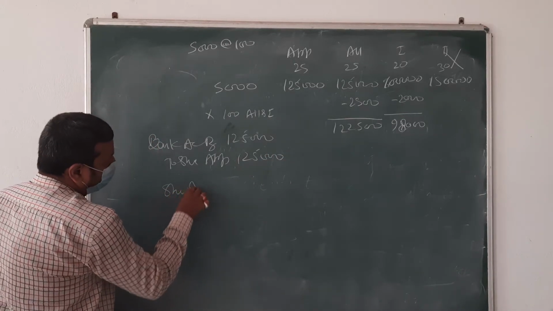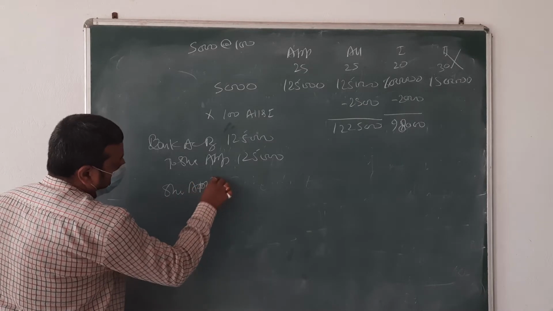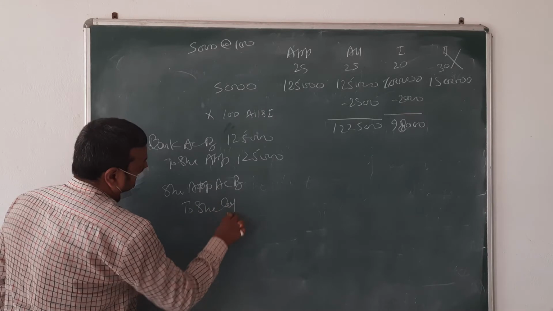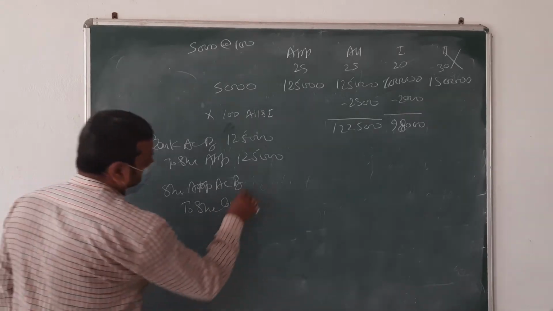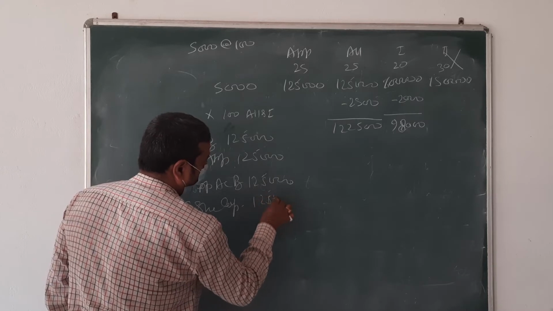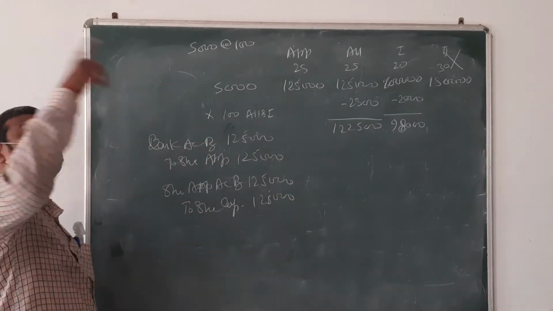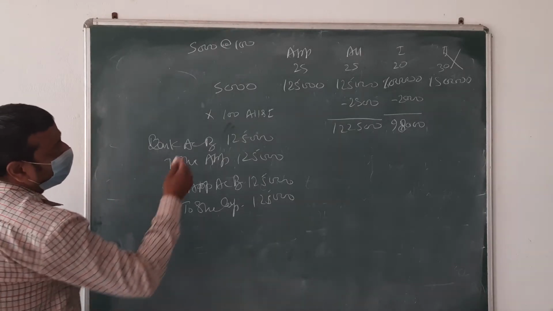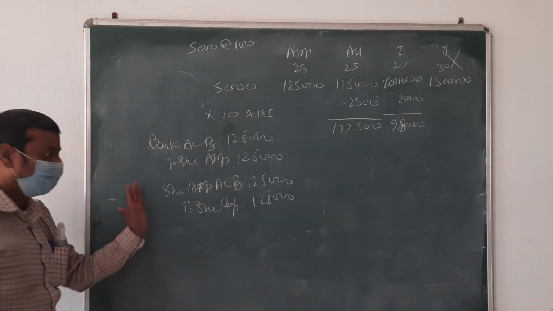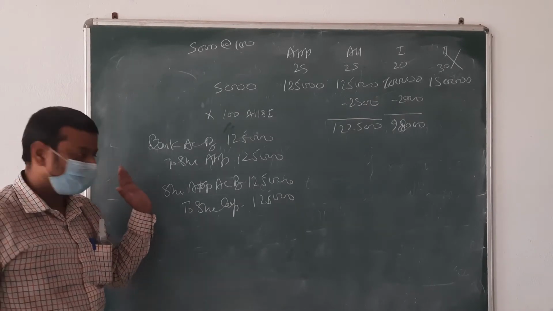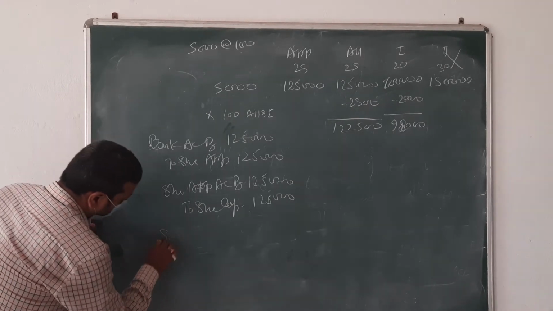Then share application account debit to share capital, same amount. Are both entries clear or not? Yes, sir. Okay, go for the next.